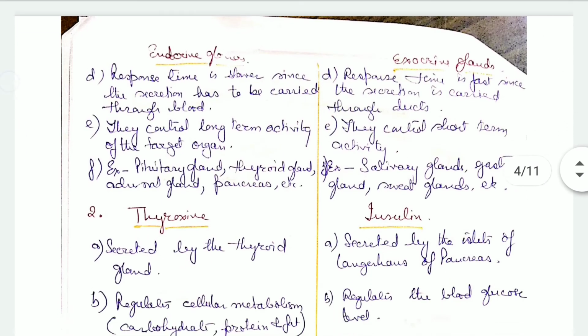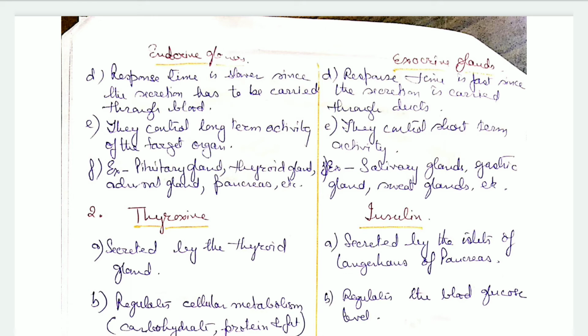Then, the endocrine glands' response time is slower since the secretion has to be carried through the blood, whereas with exocrine glands the response time is very fast because the secretion is carried through ducts. Endocrine glands can control long-term activity of the target organs. Exocrine glands control short-term activity. Endocrine gland examples: pituitary, thyroid gland, adrenal gland, pancreas, etc. Exocrine glands: salivary, gastric glands, sweat glands, etc.